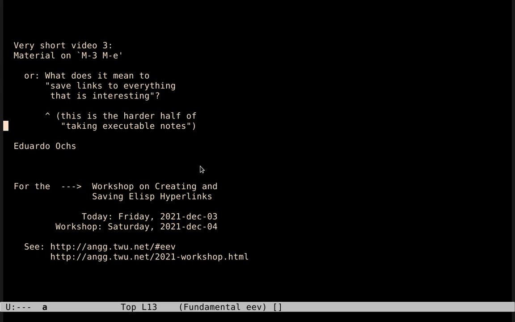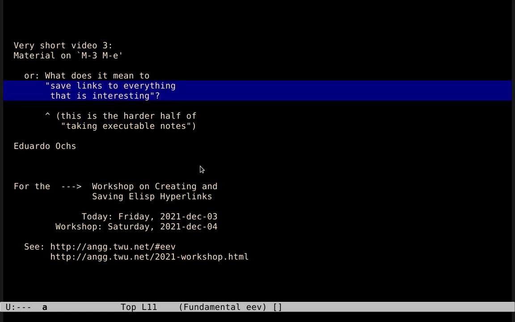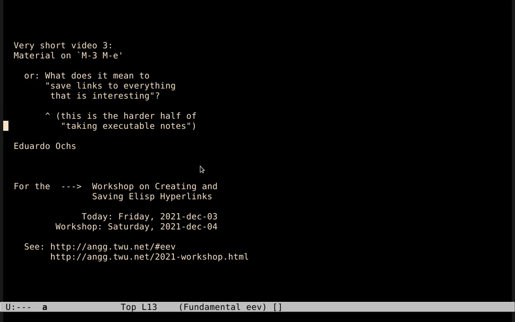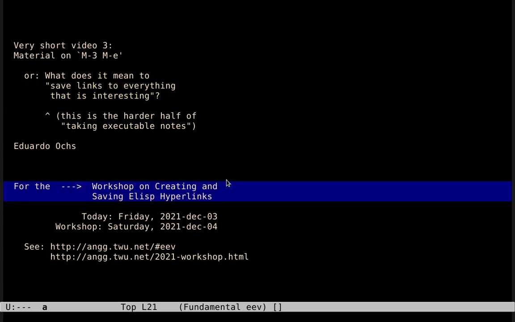The main idea behind the EV is that EV lets us take executable notes of everything that we do, and saving links to everything that is interesting is the harder half of taking executable notes. And note that the title of the workshop is Workshop on Creating and Saving Lisp Hyperlinks.